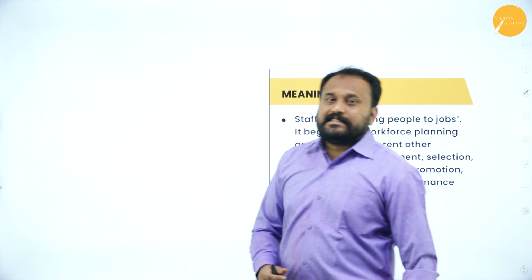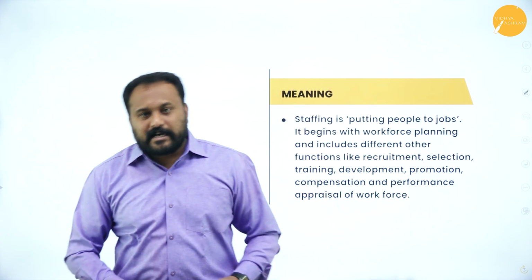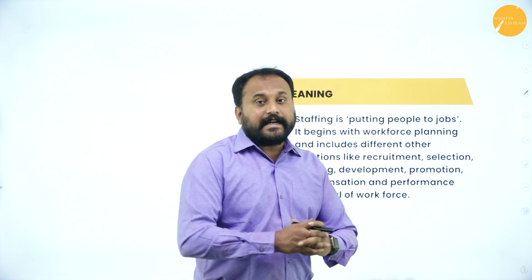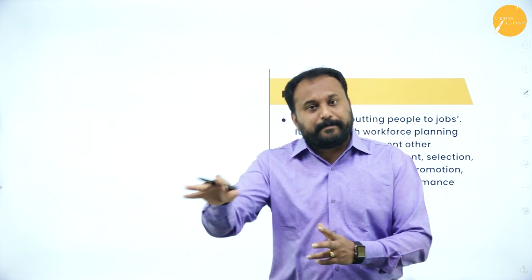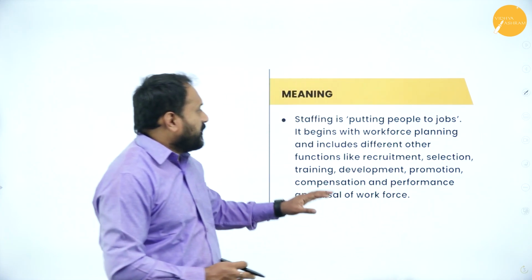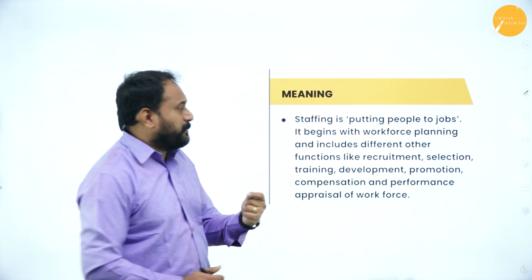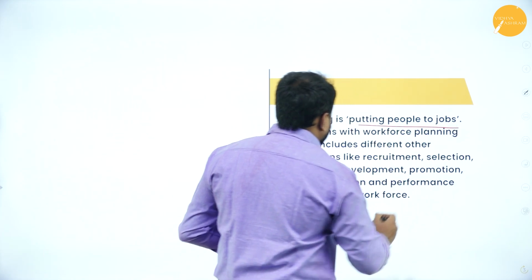Now, the first one, staffing. What exactly is the meaning of staffing? According to O'Donnell and Kuhn, staffing is a process of selecting the right person for the right job at the right place at the right time. So that is what staffing is. Now, I've given here a few of the meanings. The first is staffing is putting people to jobs. That is staffing, putting people to jobs.